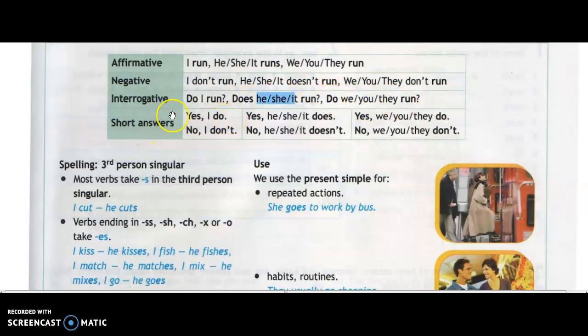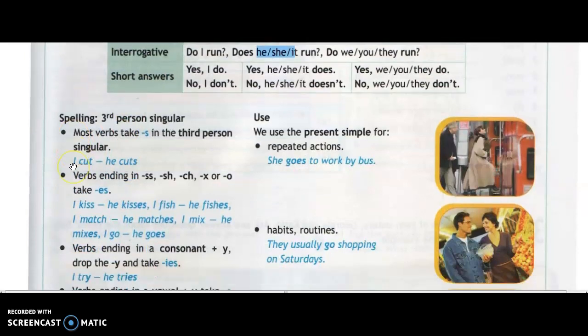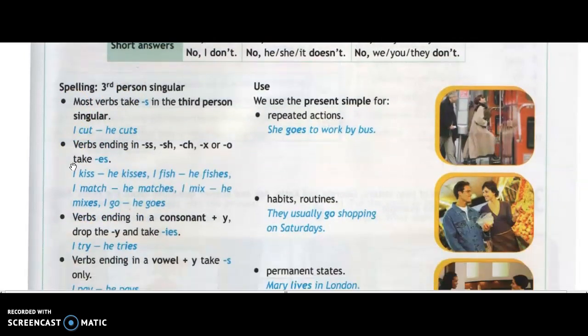The simple answer to these questions, the yes, no questions, will be yes, I do, no, I don't. Yes, he, she, it does. No, he, she, it doesn't. Yes, we, you, they do. No, we, you, they don't. All right? Okay, this is the simple format for the present simple tense. Now I'm taking you here to the spelling, and then I will be taking you down to the pronunciation, okay?